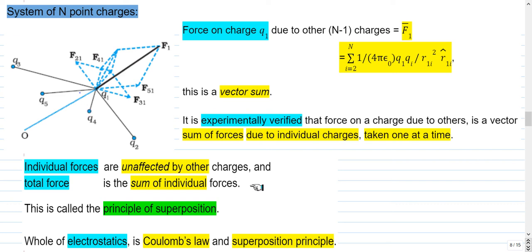And the total force is obtained by adding the individual forces, and this is called the principle of superposition. The whole of electrostatics is Coulomb's law and the superposition principle. So any problem of electrostatics can be solved using Coulomb's law and the superposition principle.